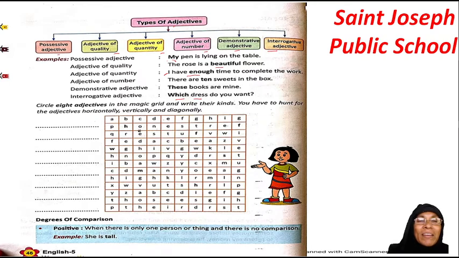Okay, now what are they telling us to do in this exercise? Circle 8 adjectives in the magic grid and write their kinds. You have to hunt for the adjectives horizontally, vertically and diagonally. Now see, there are some bold letters you can see over here in this box to play with. So first, it's very easy to locate. Can you see over here? It's your honest. I am circling this word. Honest is, what type of adjective is it? So you are going to write over here honest.